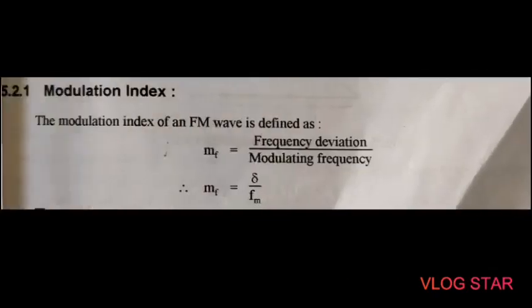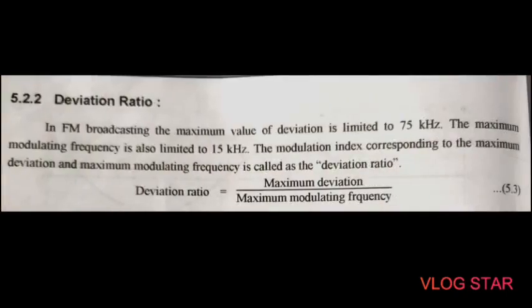Okay, so the next point is the deviation ratio. In case of modulation index, it is the ratio of frequency deviation to modulating frequency. Then we must know how to calculate the deviation ratio. In FM broadcasting, the maximum value of the deviation is limited to 75 kilohertz, and the maximum modulating frequency is limited to 15 kilohertz. So the modulation index corresponding to the maximum deviation and maximum modulating frequency is called the deviation ratio.